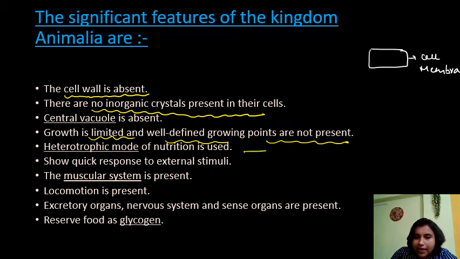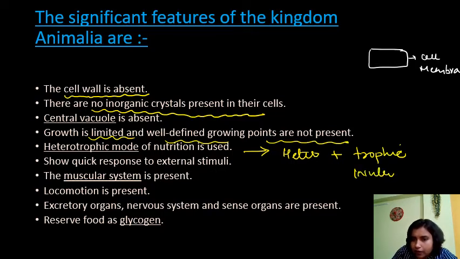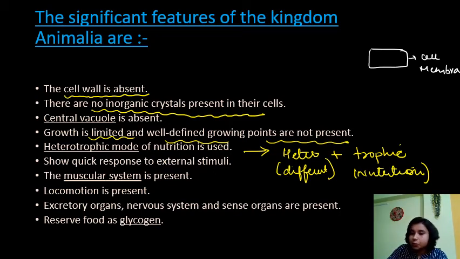Heterotrophic mode of nutrition. Again, heterotrophic comes from two words, hetero plus trophic. Trophic means again nutrition. Hetero means different source. So these are organisms which are dependent on other sources for nutrition. Or you can say they are dependent on autotrophs for food. So that is why we call them heterotrophic mode of nutrition. And this animal cell shows quick response to external stimuli.